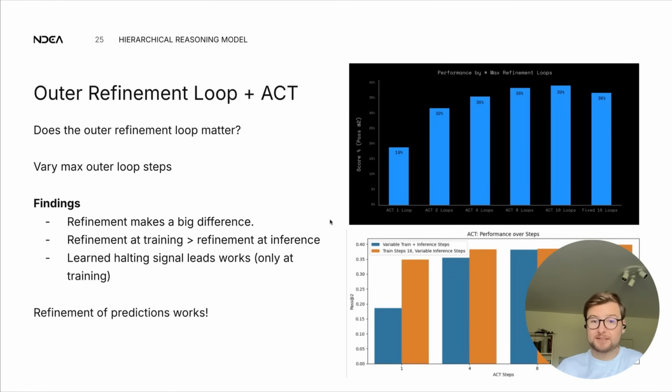Right. The next thing that we looked at is here again in their baseline settings: the refinement loop steps are the same for training and inference, right? So if I can take 4 maximum steps at training, I also take 4 at inference. And we want to understand, are these refinement steps more important at training time or more important at inference time, right? Because there's a case to be made that you maybe just train on a few refinement steps, but that at inference time, you really want to spend the compute there. And interestingly, that's not what we found.